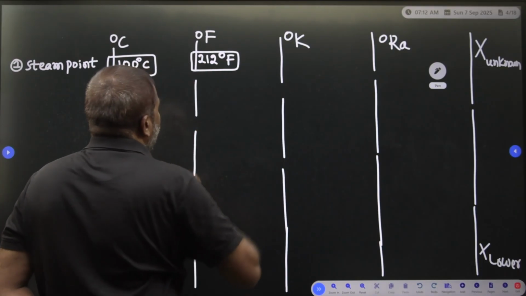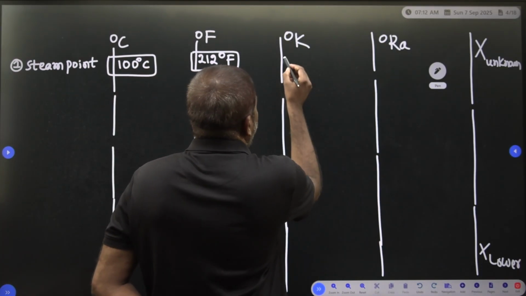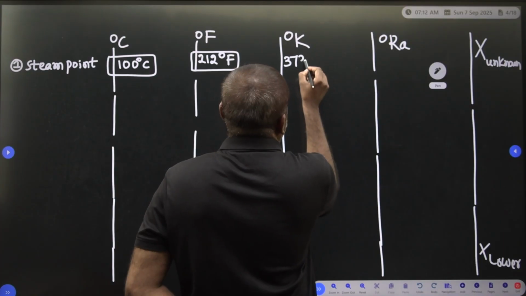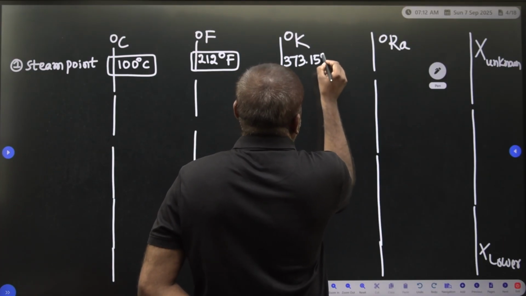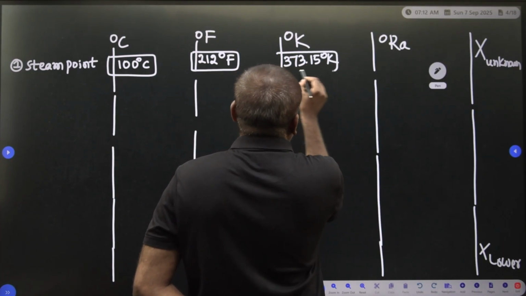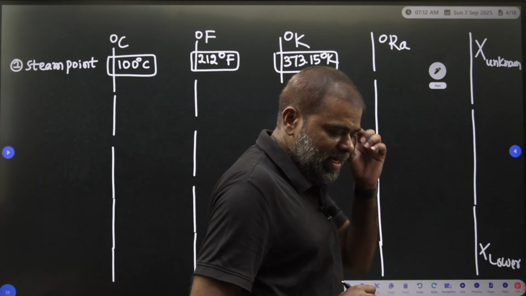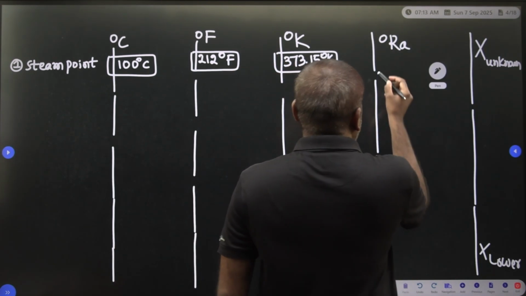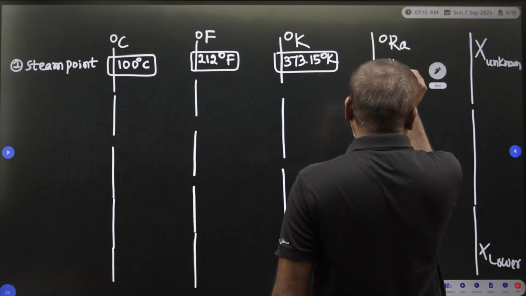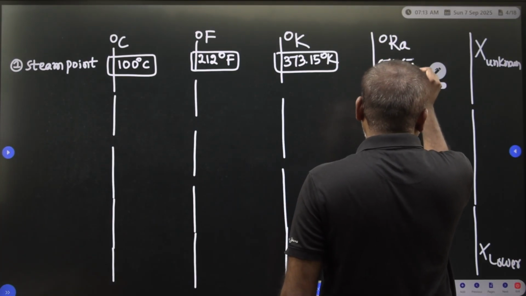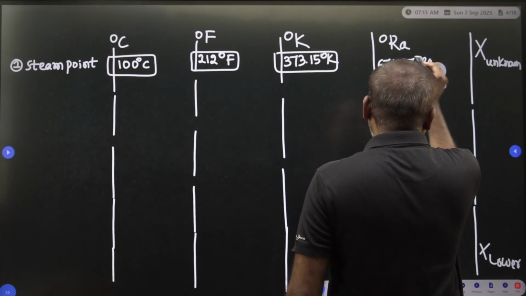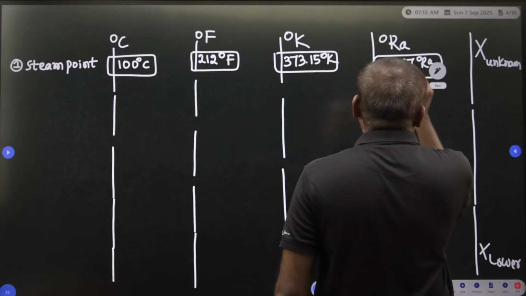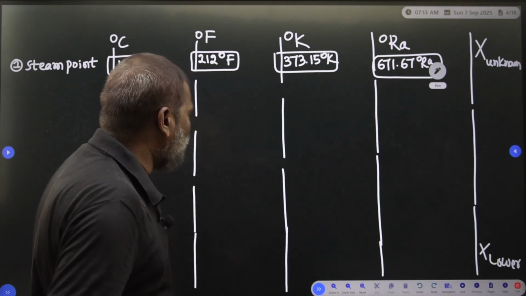This is the degree Fahrenheit. In degree Kelvin, 373.15 degree Kelvin, this is the steam point under the Kelvin scale. Now the Rankine: 671.67 degree Rankine. This is the steam point under the Rankine scale.